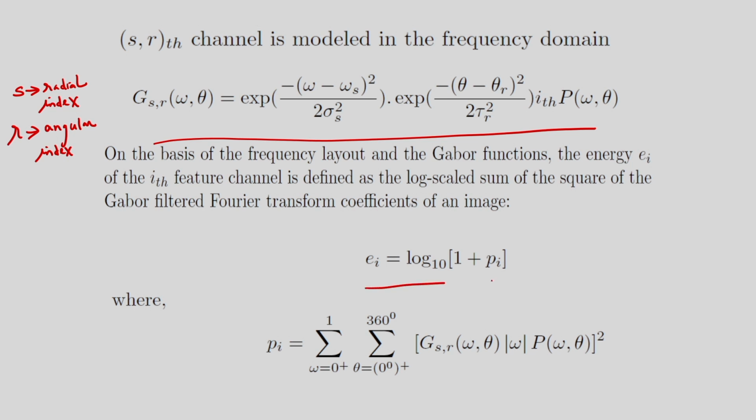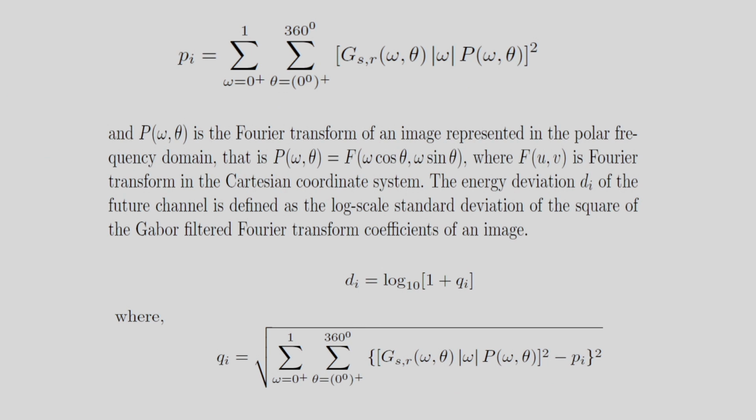The EI is computed like this, and you can see what is PI. The PI is determined from this expression. That is the definition of PI. So this is the PI. So what is P omega theta in this expression? If you see all this expression, what is the P omega theta?